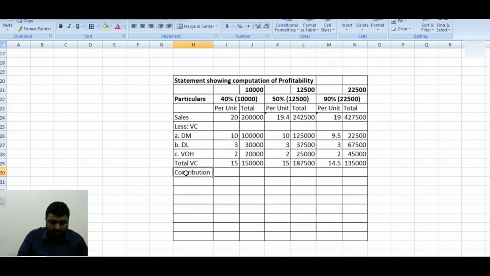contribution. What is contribution? Your sales minus total variable cost is what is called contribution. You got 5. The same way you can find out for each. So first product it will be 5. Second product it will be what? 4.4. Second product it is 4.4. See how interesting. Now last but not the least, fixed cost.